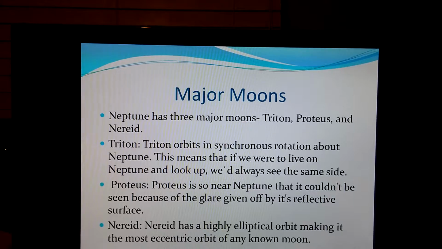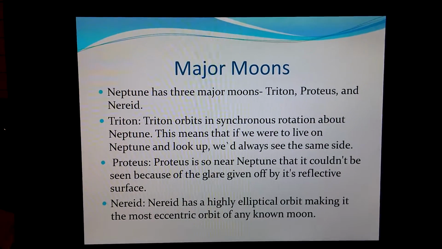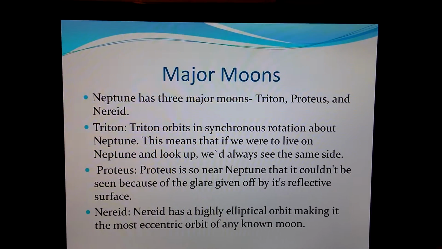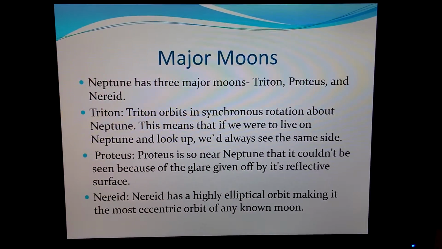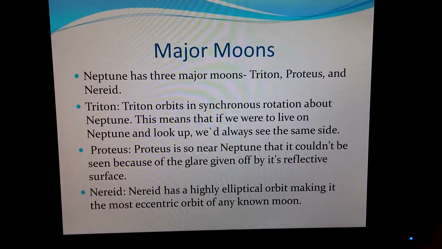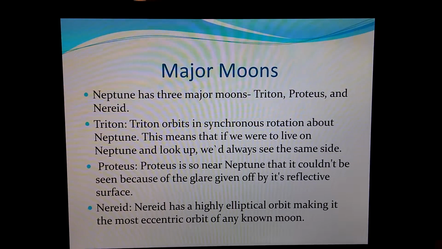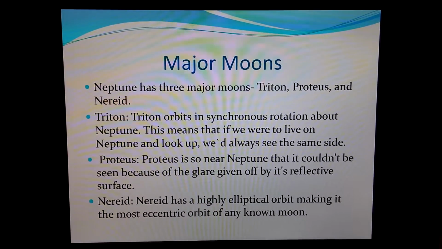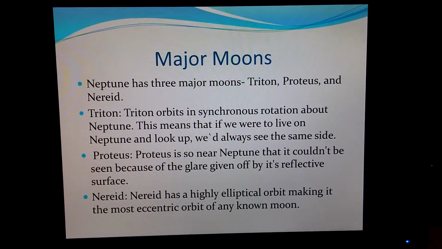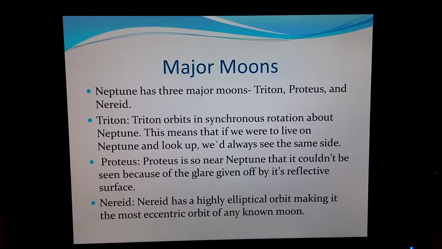The major moons, it has three, which are Triton, Proteus, and Nereid. And for Triton, an interesting thing about that is that it also has a synchronous rotation about Neptune. So if we lived on Neptune, when we look at the moon, we'd always see the same side, just like Earth's moon. And for Proteus, it is so near Neptune that it couldn't be seen because of the glare given off by its reflective surface, so they didn't even know Proteus was a moon. Nereid has a highly elliptical orbit, making it the most eccentric orbit of any known moon, so it's pretty crazy.